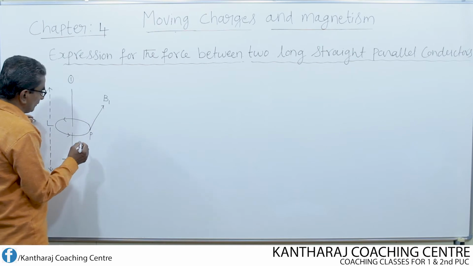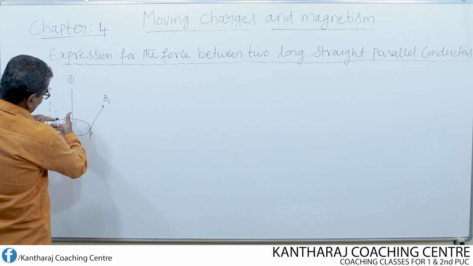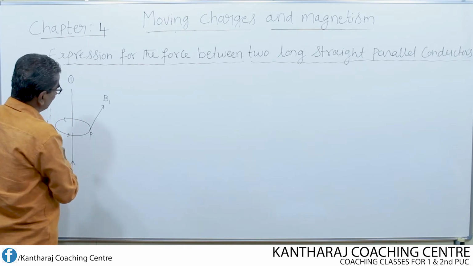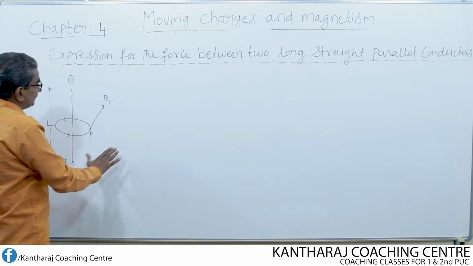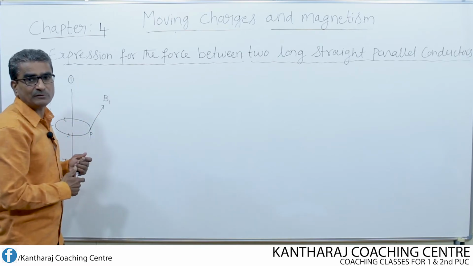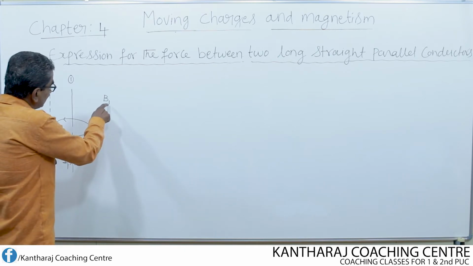So if the fingers are clasping like this, at this point I draw one tangent. How does that tangent go? It goes inwards, perpendicular to the plane of the figure. So B1 is directed inwards. What is this magnetic field?